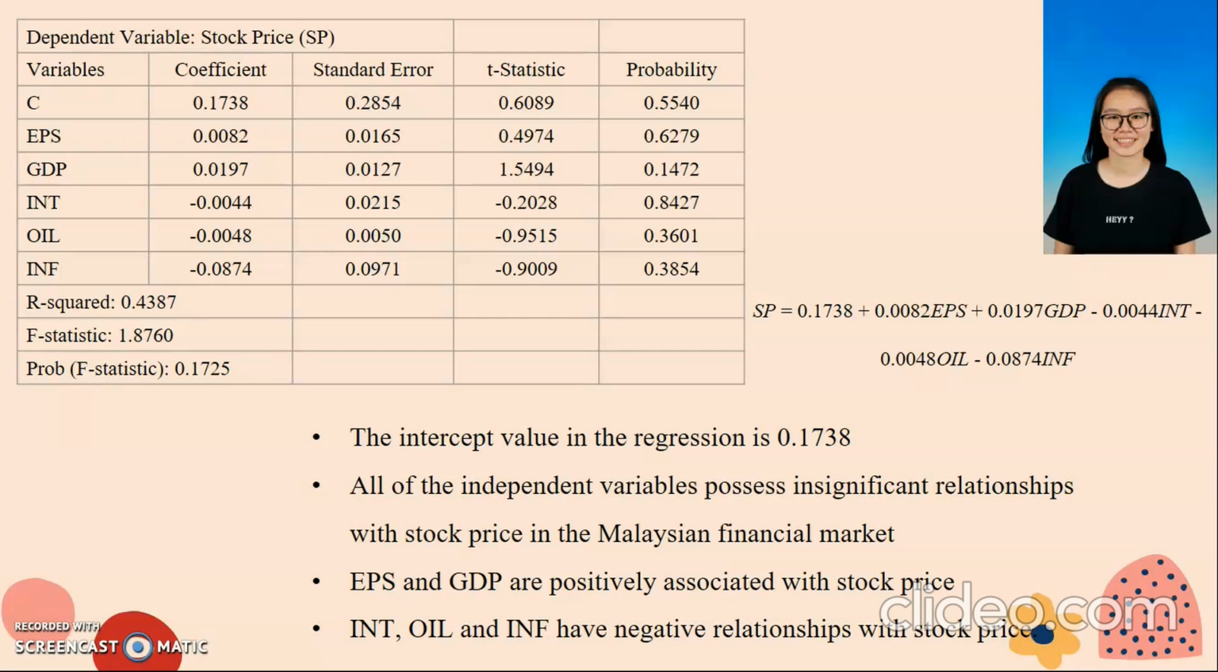And for the relationship between the dependent variable and independent variables, earnings per share and gross domestic product are positively associated with stock price, whereas interest rate, oil price, and inflation rate have a negative relationship with stock price.